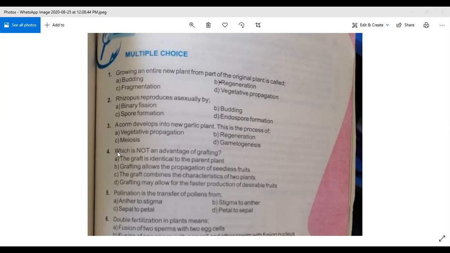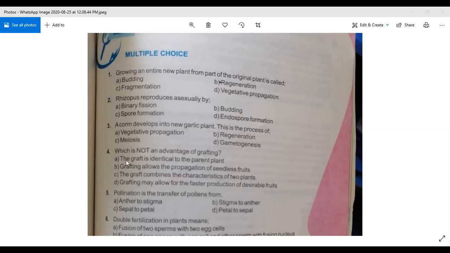Now come to question number 4. Which is not an advantage of grafting? Which is not an advantage of grafting? Always, students, don't miss the focus on this word "not". You have to keep in mind the "which is not". So what will be your right answer?